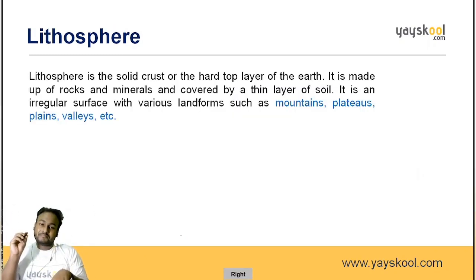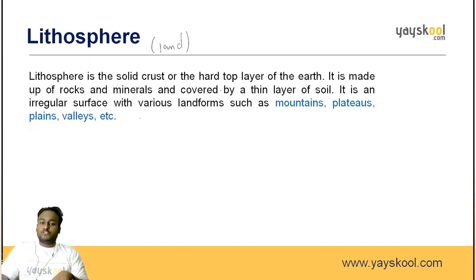Now let's learn about the lithosphere. Lithosphere means land. Lithosphere is the solid crust or a hard top layer of the earth.